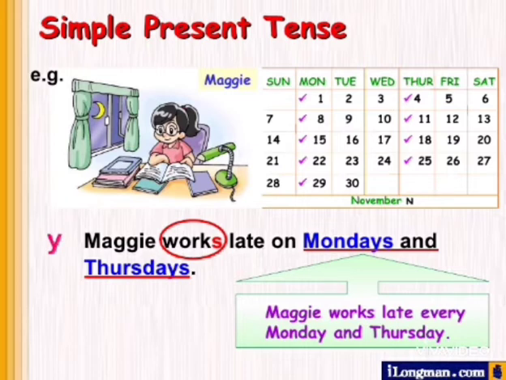That's why this word, works, is circled with red ink. And here you can see one sign on this slide, but you need not be bothered about that sign. You just read the examples and you have to understand the simple present tense. So you can understand that it is Maggie's habit to work late on Mondays and Thursdays. Okay, now we will learn something more about simple present tense.